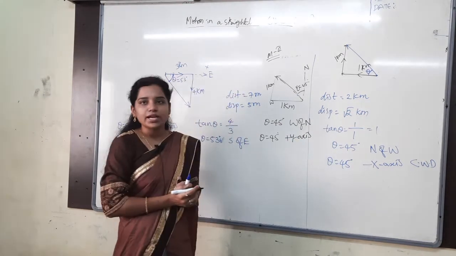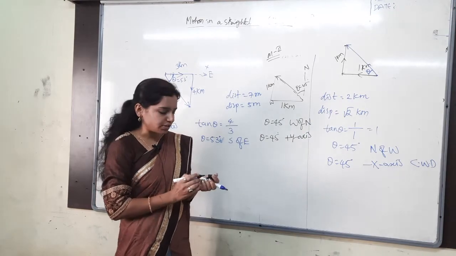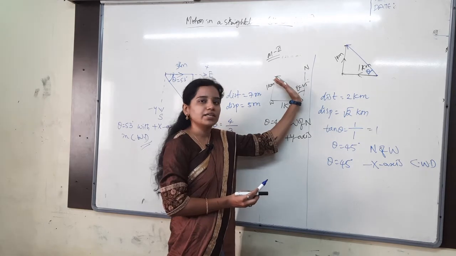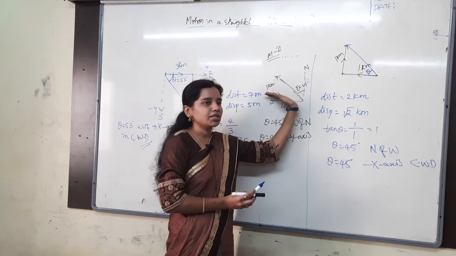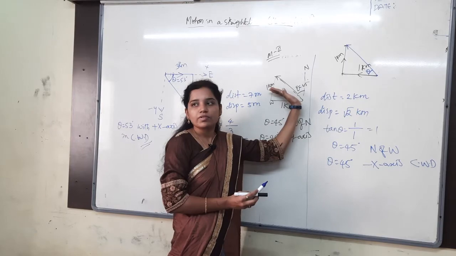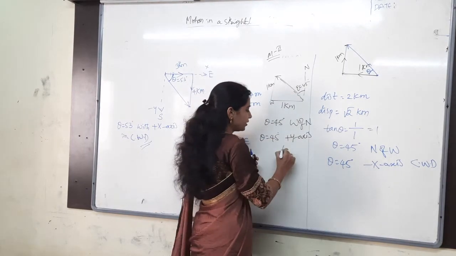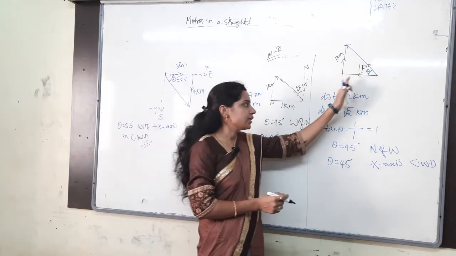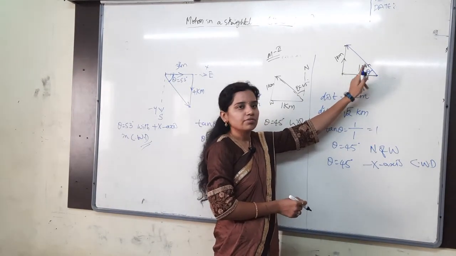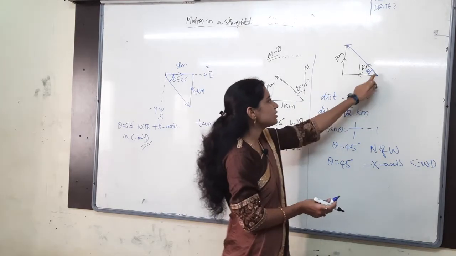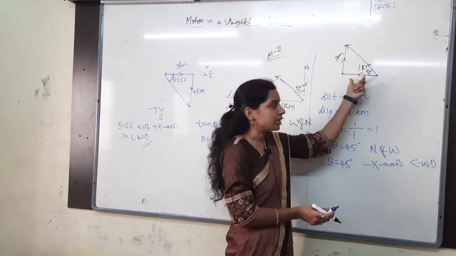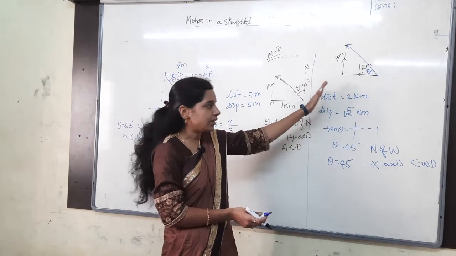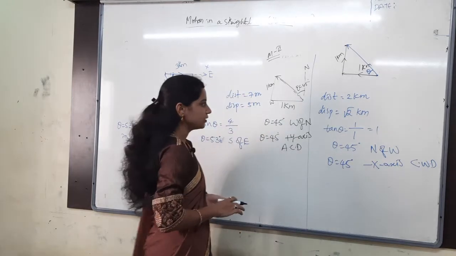And then clockwise or anti-clockwise? Anti-clockwise. Why? Because here the positive y-axis is there, but now the vector is in the left side direction. So in this direction we are coming, nothing but anti-clockwise direction. Okay, no? So either you can say in this manner, this is the correct one. Why? Because we are saying here theta is made with respect to the west one, so directly we can take. This is the exceptional angle. Another alternate angle we are taking here. Okay, just copy this one. Whoever has not done, copy that.